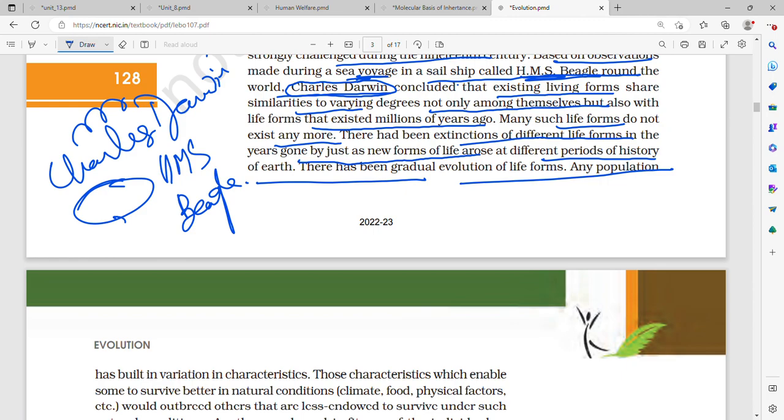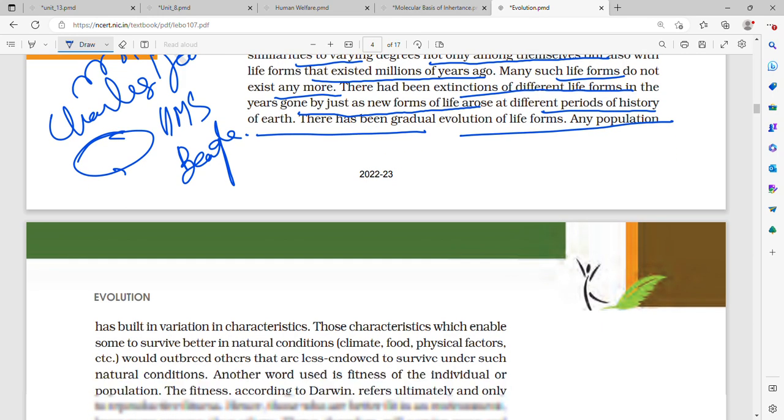He said that the existing life forms have evolved from our ancestors, and we are similar in varying degrees not only among ourselves but also with the life forms which existed millions of years ago. Those life forms do not exist anymore, and there had been extinctions of different life forms in the years gone by, just as new life forms arose in different periods of history.